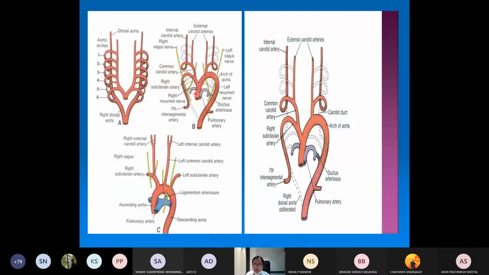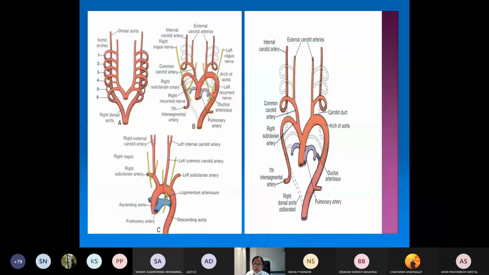Now next, coming to the 6th arch. So this will be the 6th arch. What is the fate of the 6th arch? The ventral part will be forming the pulmonary artery on both sides, whereas the dorsal part on the right side will disappear. So there will be no communication with the dorsal aorta here, whereas on the left side it will form something called the ductus arteriosus.